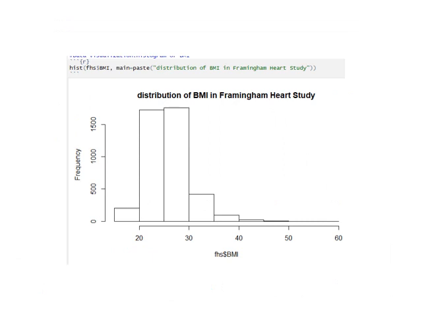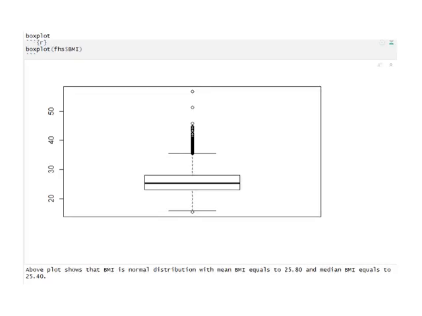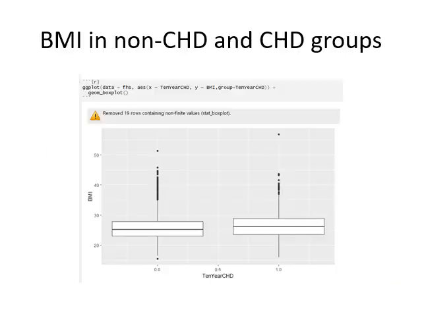This is the distribution of the body mass index in the Framingham Heart Study. This is the box plot of the body mass index in the Framingham study. This is also a box plot using ggplot. We can see the one represented with cardiovascular disease, and in the group with cardiovascular disease, the body mass index is a little bit higher than the body mass index of the group without cardiovascular disease.